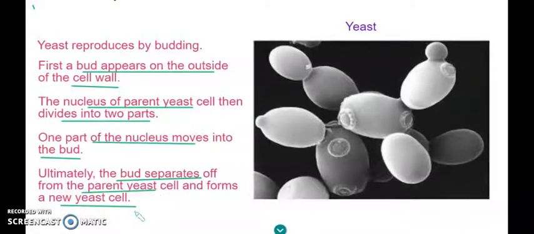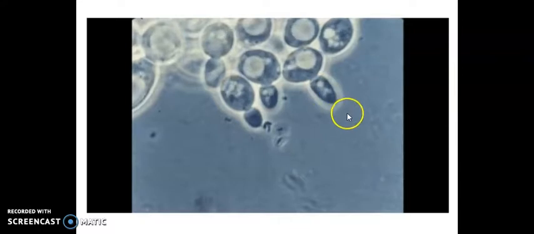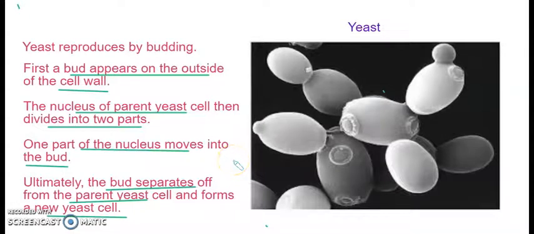So let's look into this process also. As you can see here, this is the tiny bud. The nucleus has moved from the parent to the bud and it's gradually growing. Similarly, the other buds are also growing, right? Can you see it? The tiny 3 buds, the nucleus gradually moves into them and then they start growing bigger and bigger and bigger. So thus, once they are mature, they'll get detached. So we have seen 2 types of reproduction. One was regeneration, which was in the planaria and starfish. The budding process we saw in hydra and yeast.